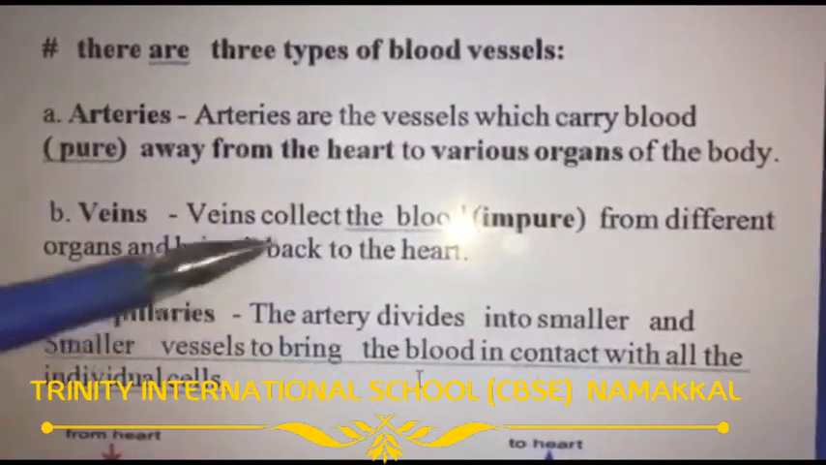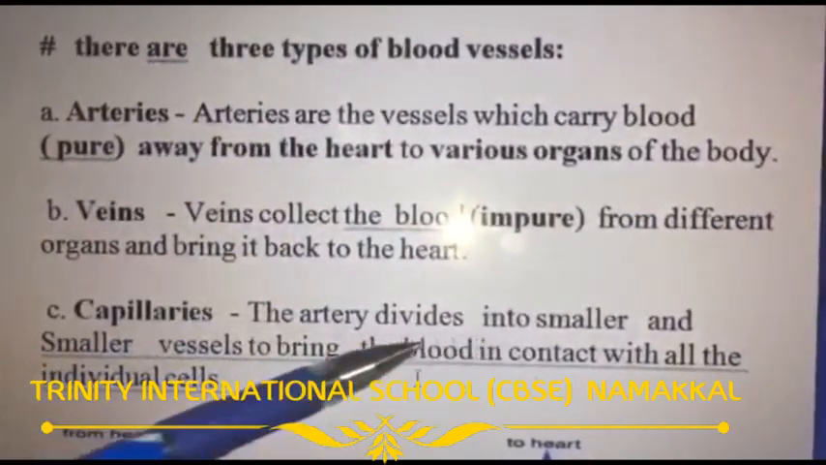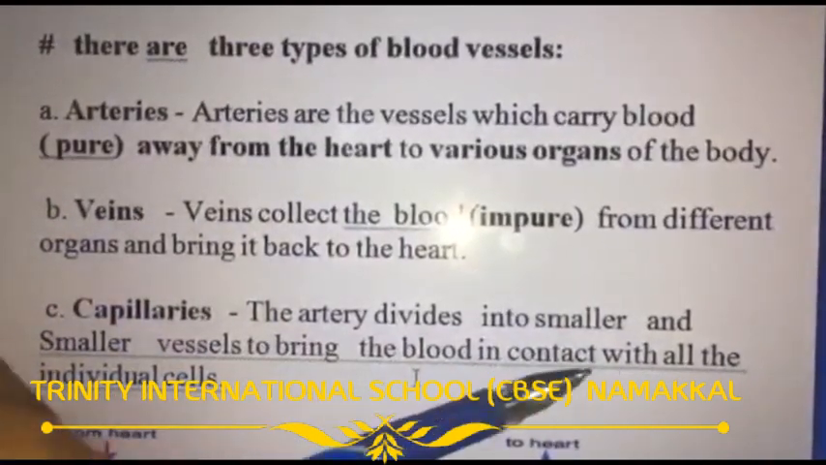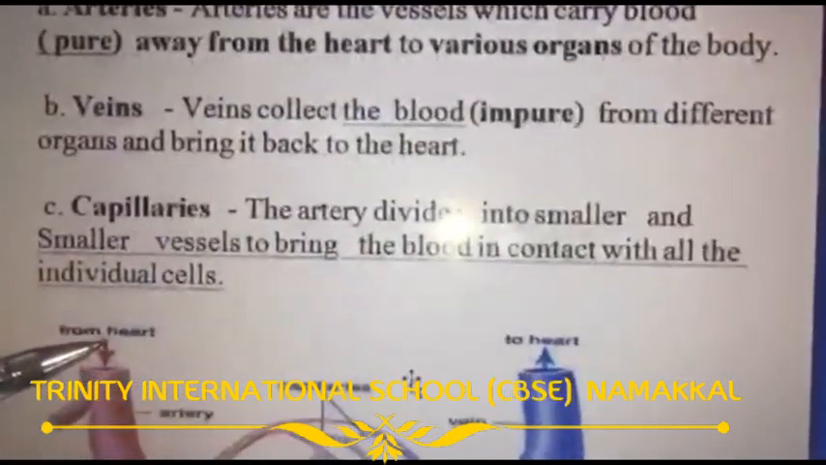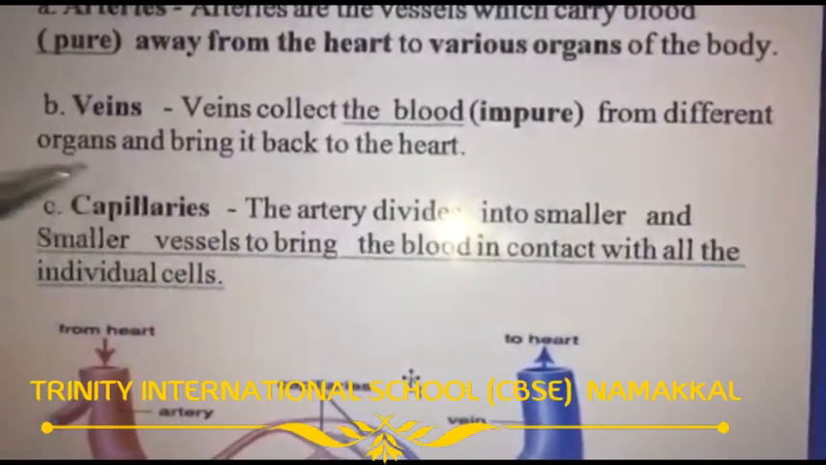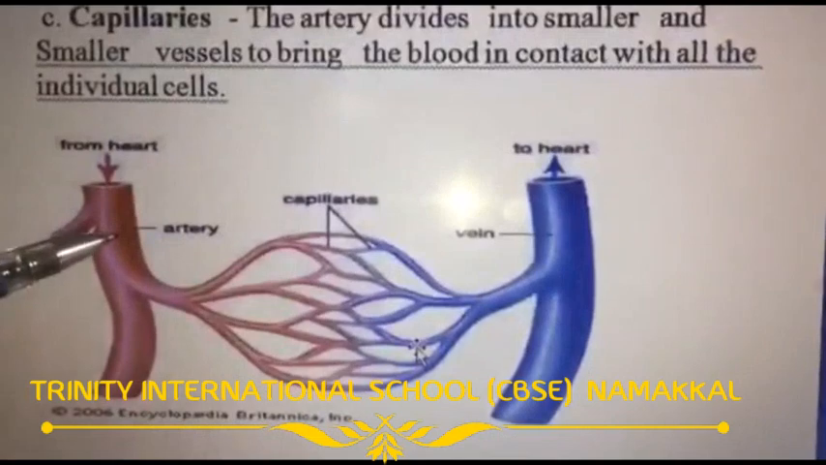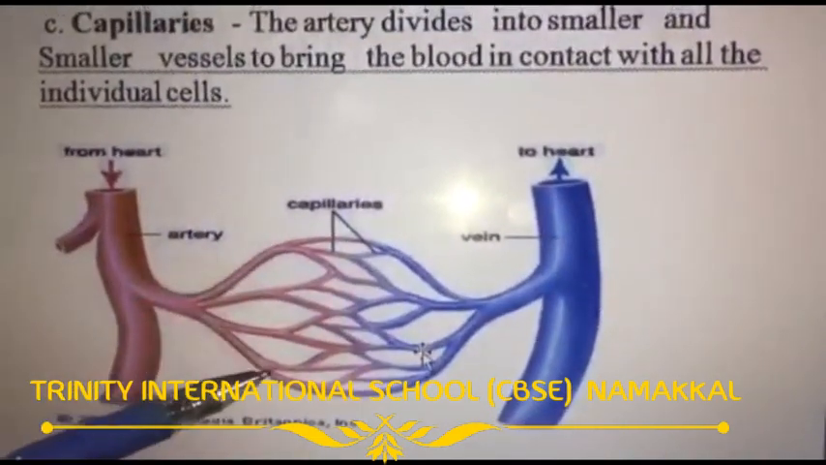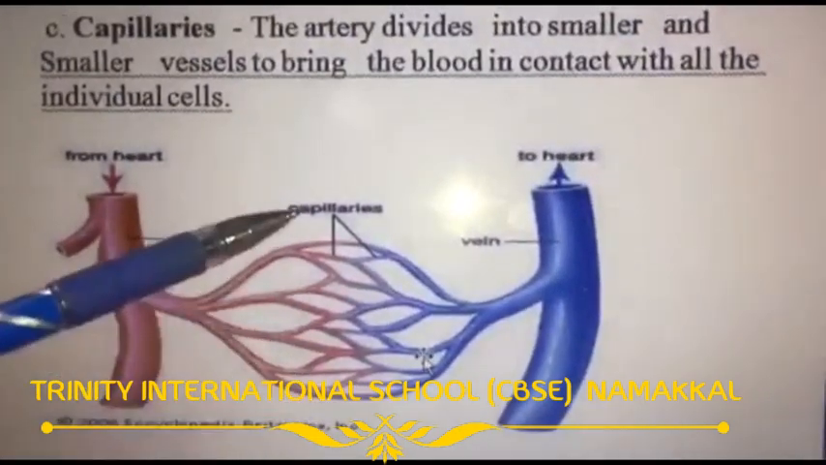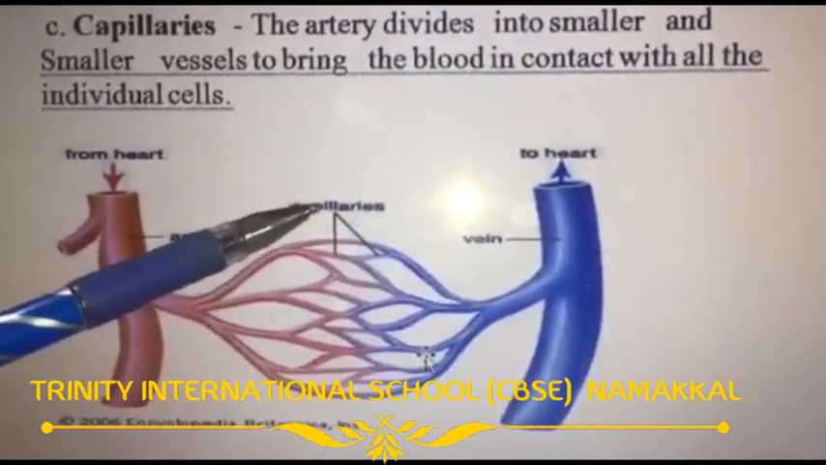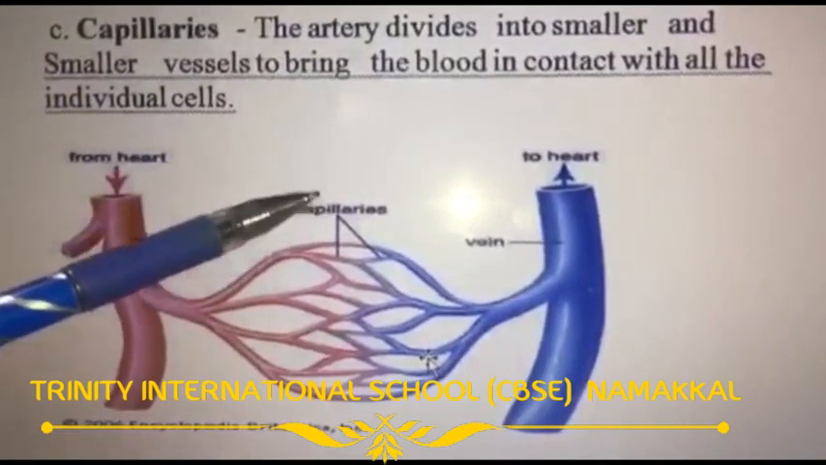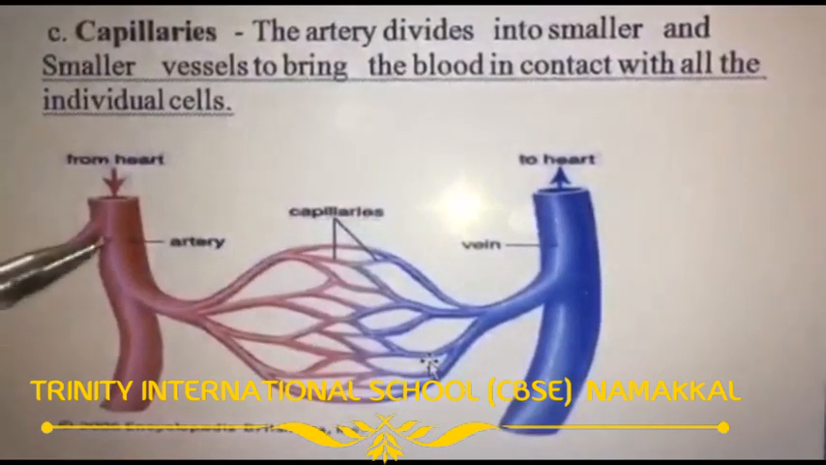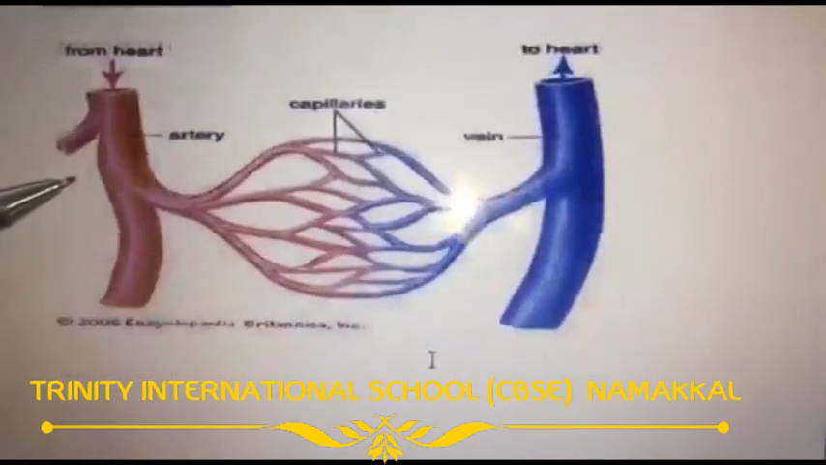Next one is capillaries. The artery is divided into smaller and smaller blood vessels, bringing the blood in contact with all individual cells, called capillaries. This is a diagram. This is an artery and this is a vein. The arteries are divided into smaller and smaller branches called blood capillaries. The blood capillaries connect each and every cell of our body.